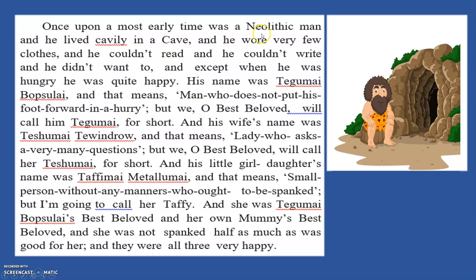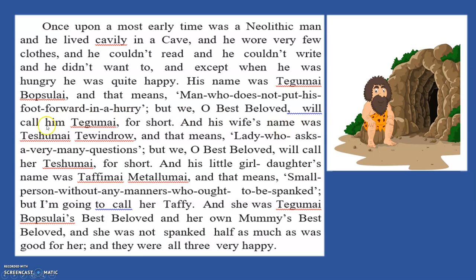So here we're talking about a Neolithic man who lived in the cave. You can see this in the picture. He couldn't read and write, and his name was Tegumai Bopsulai. And that means a man who does not put his foot forward in a hurry. But we, O best beloved, will call him Tegumai. His name is a long name, and it means a man who does not put his foot forward in a hurry. That means he takes a lot of time to do anything. So in short, we are going to call him Tegumai.